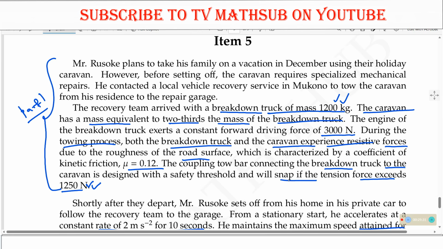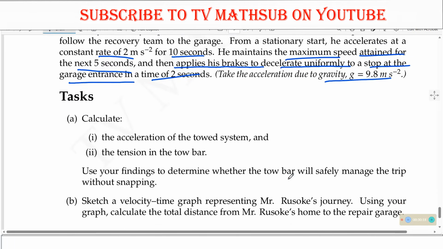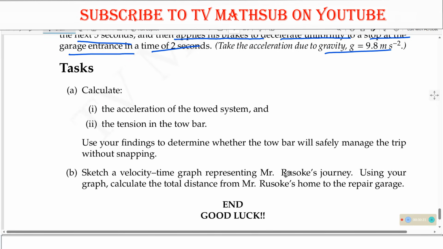They are telling us that the engine of the breakdown truck exerts a constant forward driving force. So we have the driving force as that. During the towing process, both the breakdown truck and the caravan experience resistive forces due to the roughness of the road surface, characterized by the coefficient of kinetic friction, which is equal to that. The coupling tow bar connecting the breakdown truck to the caravan is designed with a safety threshold and will snap if the tension force exceeds this. So that is what we shall be using. This information will help us find the acceleration of the towed system and the tension in the tow bar.